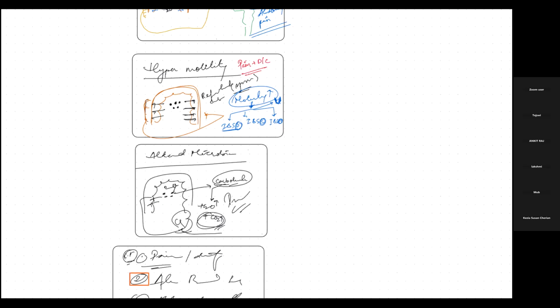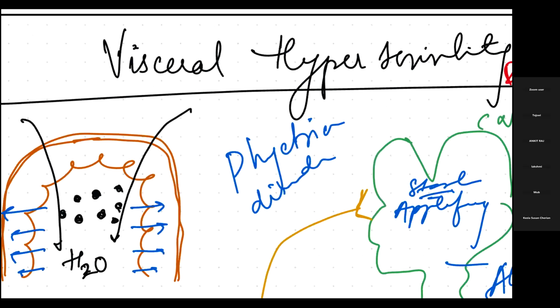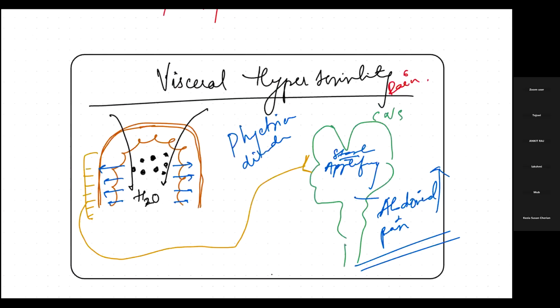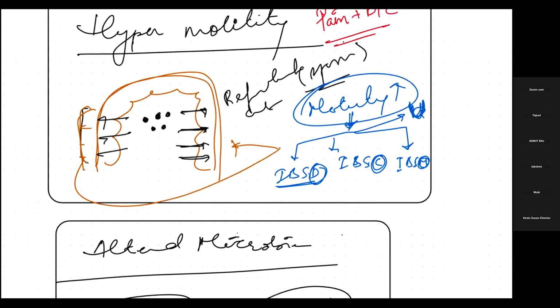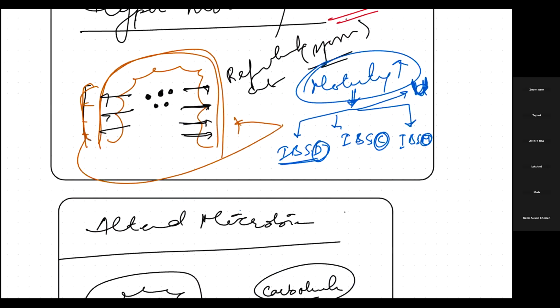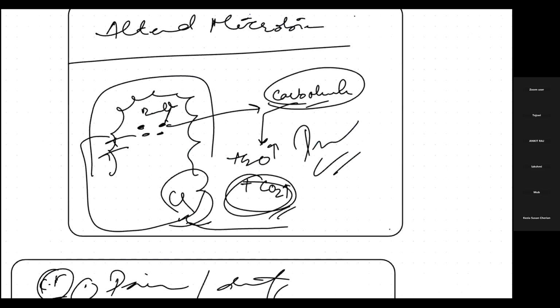Then what is visceral hypersensitivity? We saw that when carbohydrate is there, it absorbs H2O into the lumen, then the lumen will stretch, and the stretch receptor will cause pain. Hypermotility: again there will be motility due to some factor, any food. So over here, pain with diarrhea or constipation, or maybe mixed. Then the altered microbiome was increasing H2O and CO2.